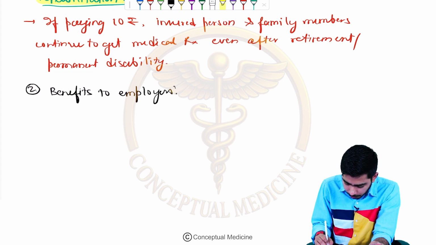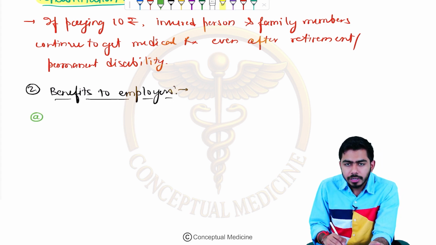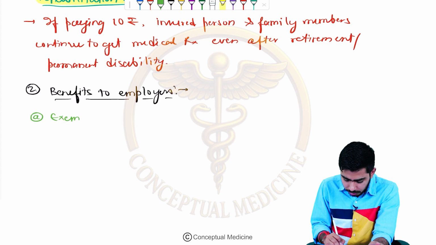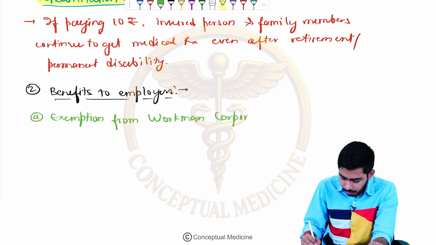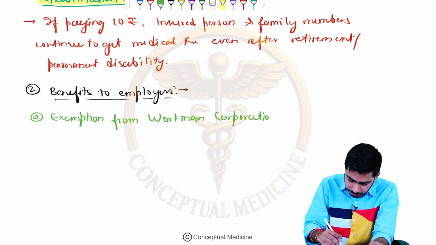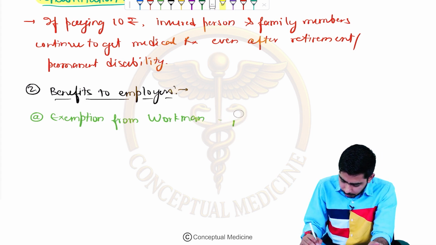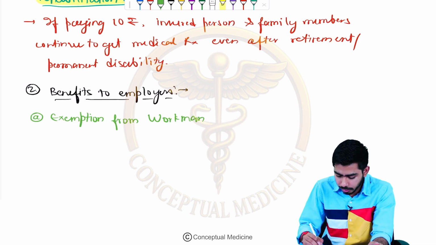Employers might be getting exemption from some things. For example, they might be getting exemption from the Workmen Compensation Act, not the corporation, the Workmen Compensation Act.